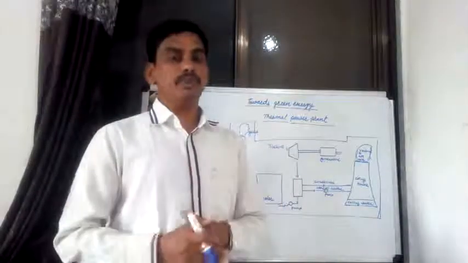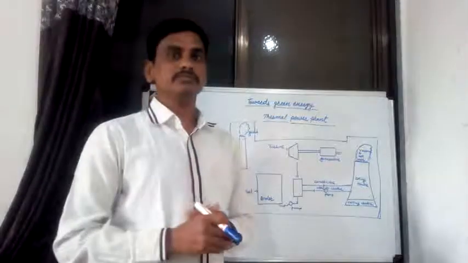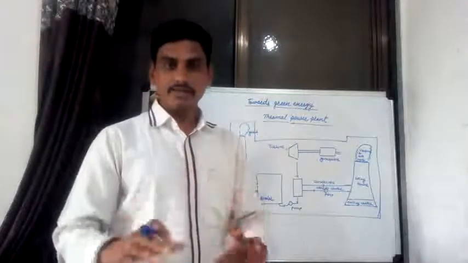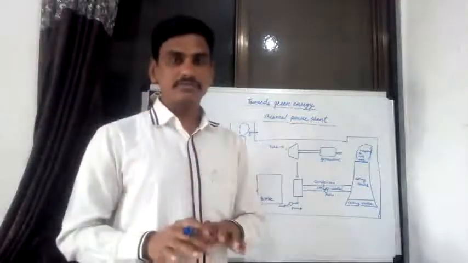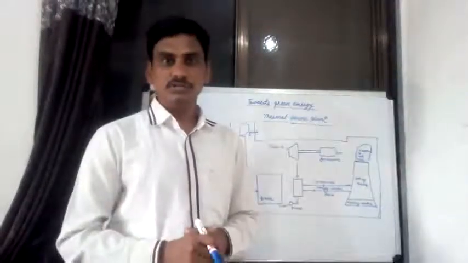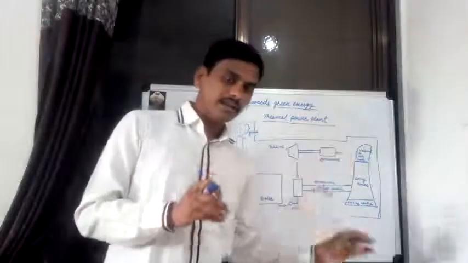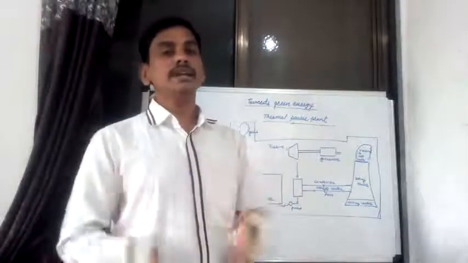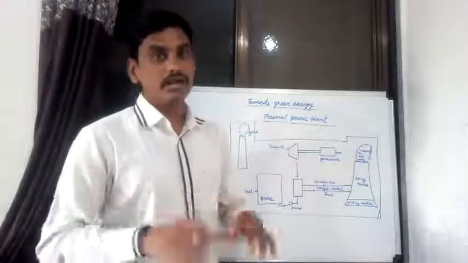basic need of human being. Similarly, energy is also one of the basic needs of human being. And there are various types of energy used in our daily life. Different types of energy, for example, mechanical energy, chemical energy, sound energy, electrical energy. These are known as different types of energy. Now, this energy is used in our daily life.